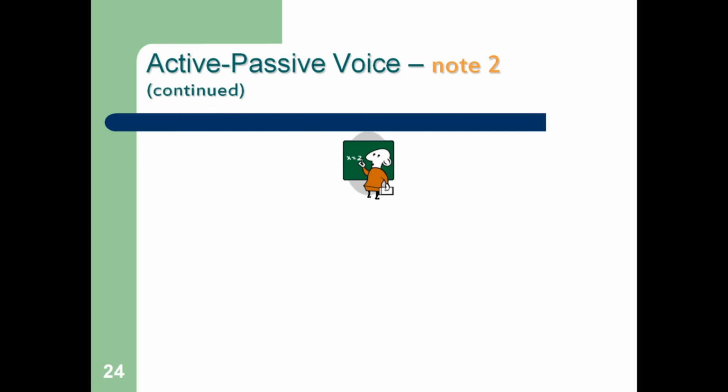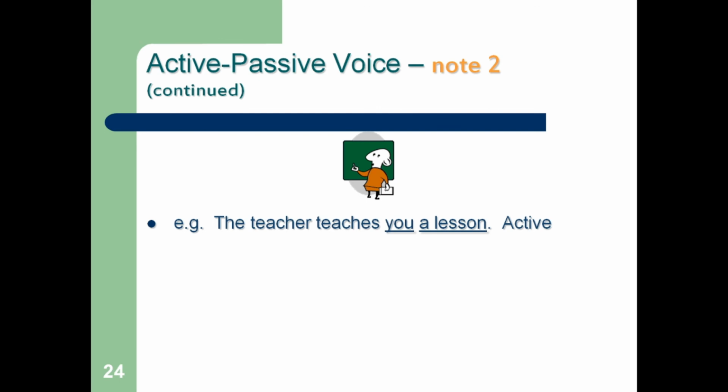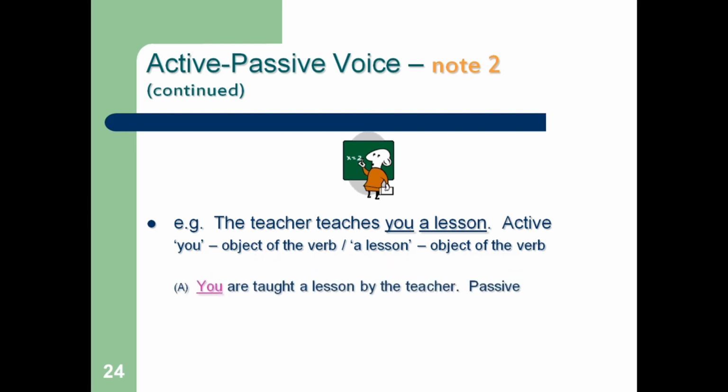Active passive voice note 2. The teacher teaches you a lesson. Active. Now here you can see there are two objects. The teacher teaches you.